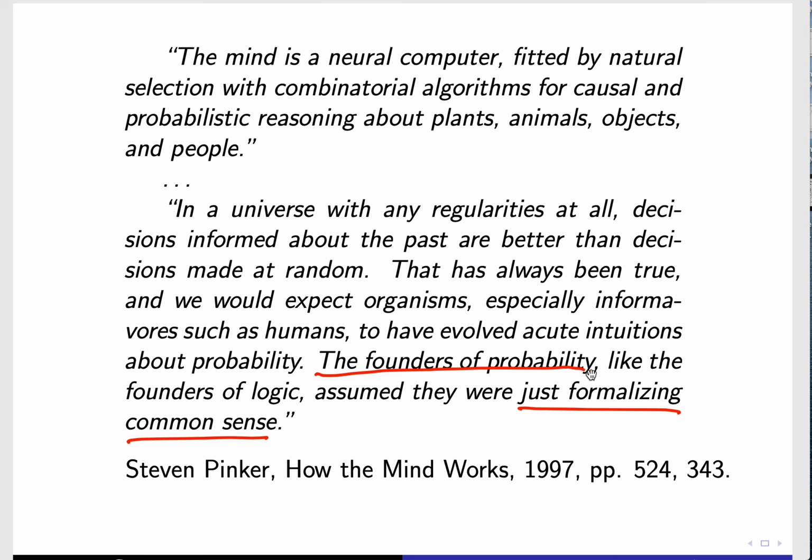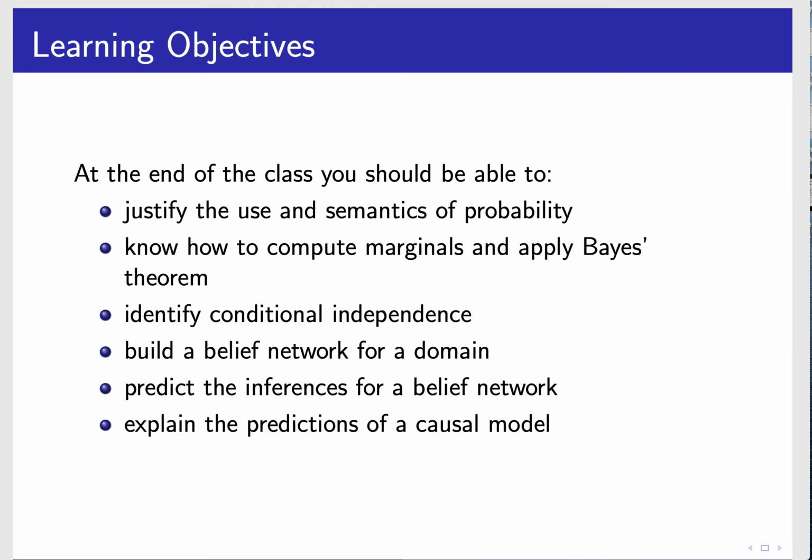By the end of the class, we should be able to justify the use of semantics, know how to compute marginals, and apply Bayes' theorem. Later in the week, we're going to talk about how to identify conditional independence, build a belief network for a domain, predict the inferences, and explain the predictions. Those are our learning objectives for this week.